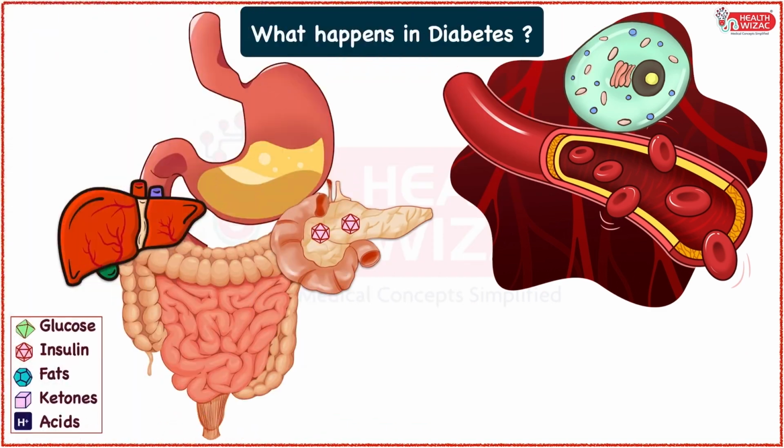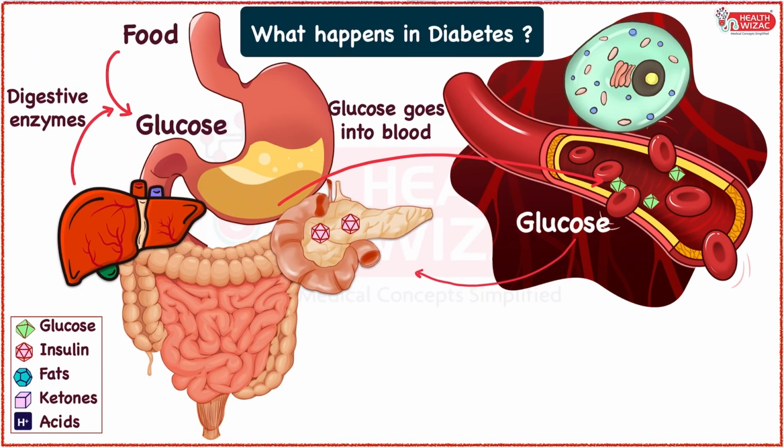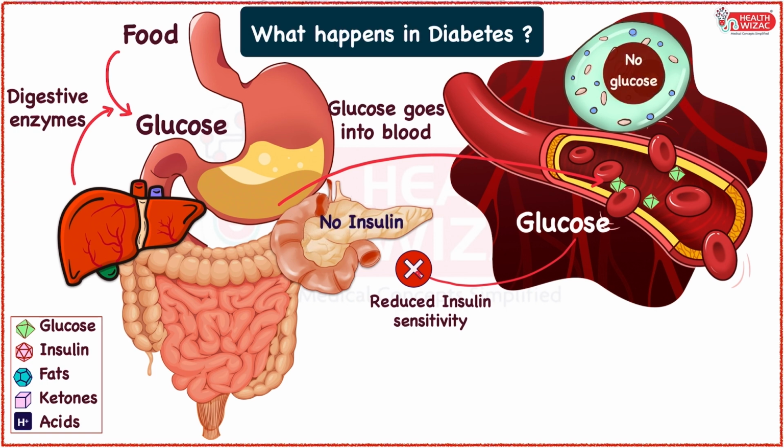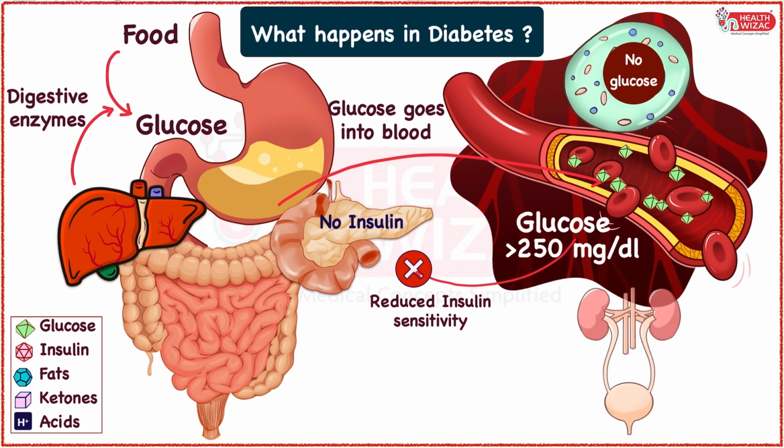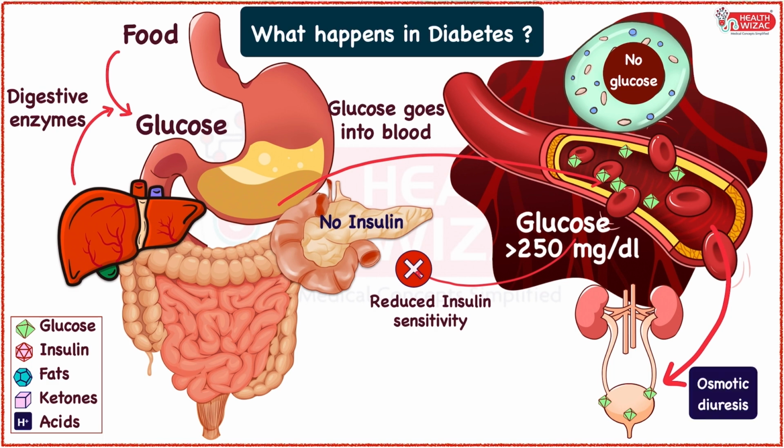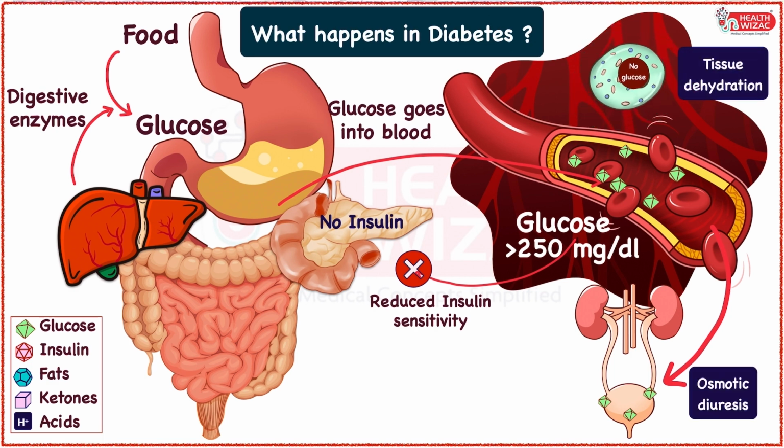In diabetic patients, due to the lack of insulin from the pancreas or its reduced sensitivity, the blood glucose is not transported into the cells for utilization and thus its level in the blood increases. This excess glucose is removed through the kidneys, causing osmotic diuresis and tissue level dehydration.